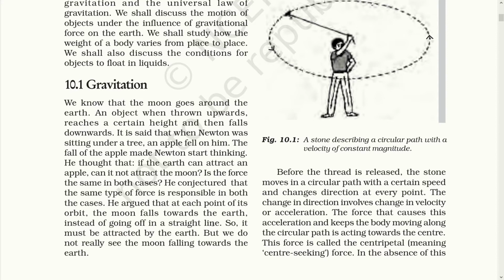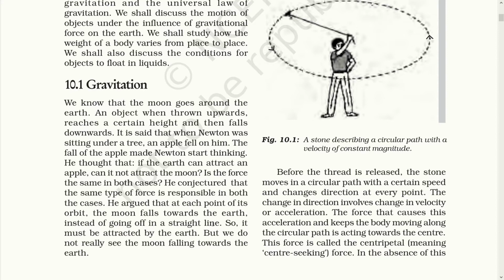The force that causes this acceleration and keeps the body moving along a circular path is acting towards the center. That means the force that keeps the stone moving in a circular path is towards the other end of the string, that is your hand. Your hand has the force to keep the stone in circular motion. When you release the string, it will go in a perpendicular direction.